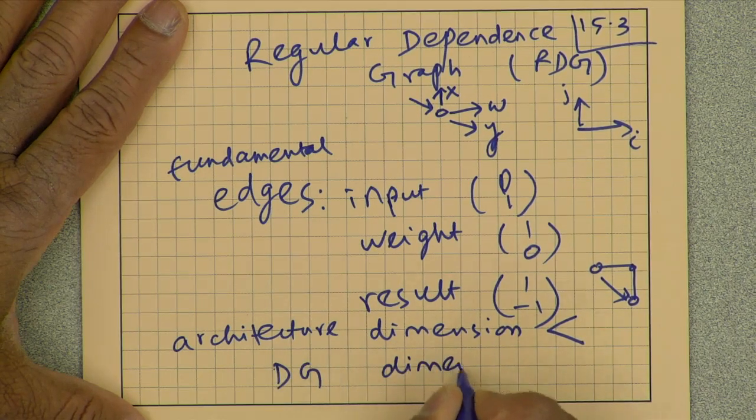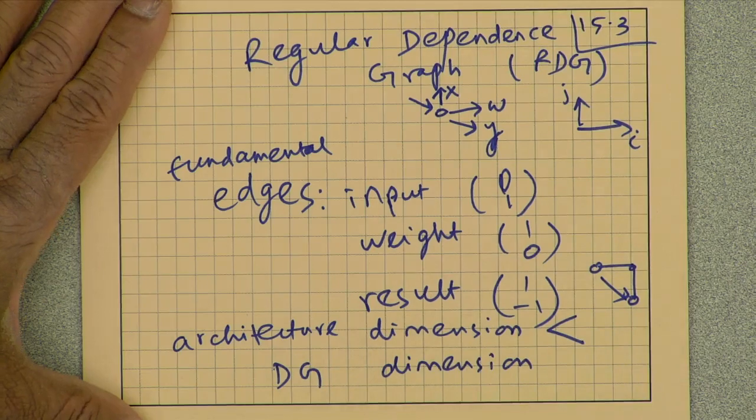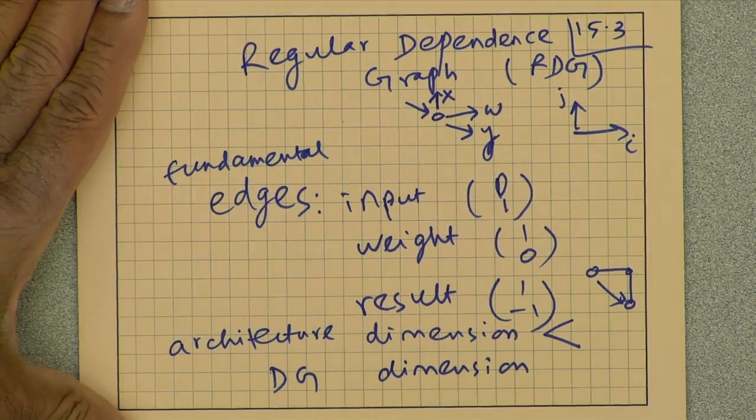So, if the DG is a 4-dimensional dependence graph, I can map that to a 2-dimensional, 1-dimensional or even a 3-dimensional architecture, because the dependence graph itself is a 4-dimensional space representation.